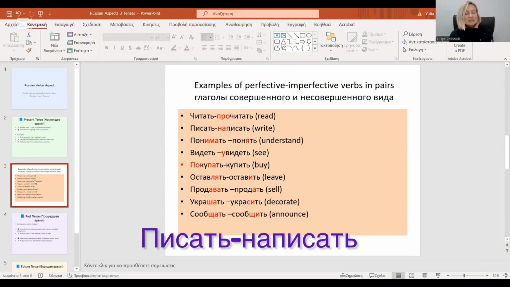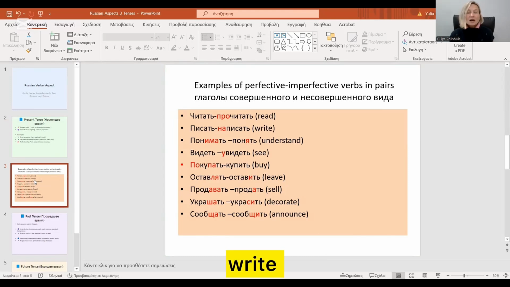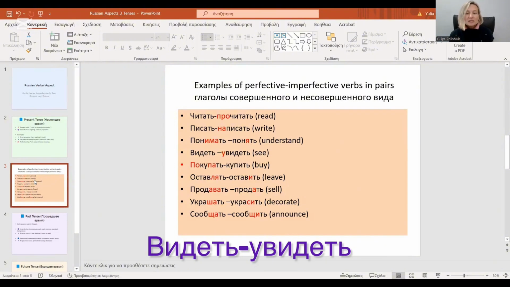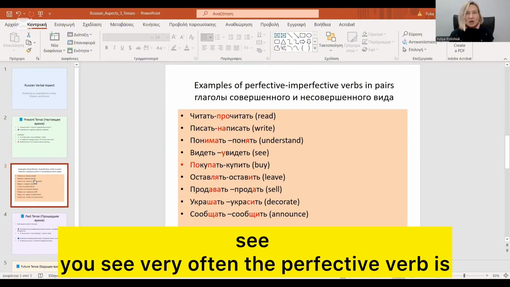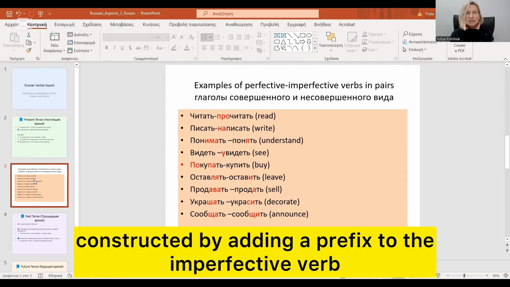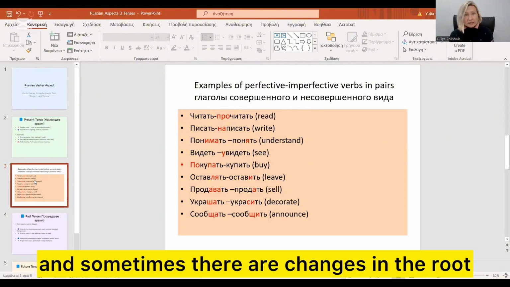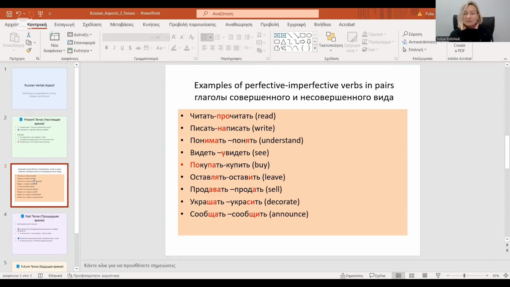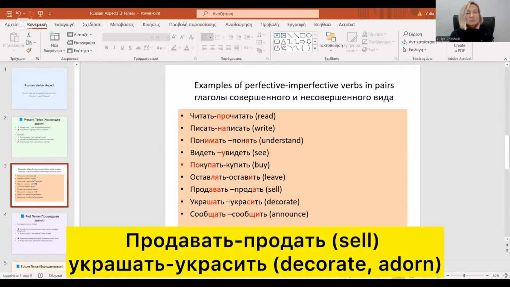Писать, написать, write. Понимать, понять, understand. Видеть, увидеть, see. You see, very often the perfective verb is constructed by adding a prefix to the imperfective verb. And sometimes there are changes in the root of the verb, like in the case of оставлять, оставить, leave; продавать, продать, sell; украшать, украсить, decorate.